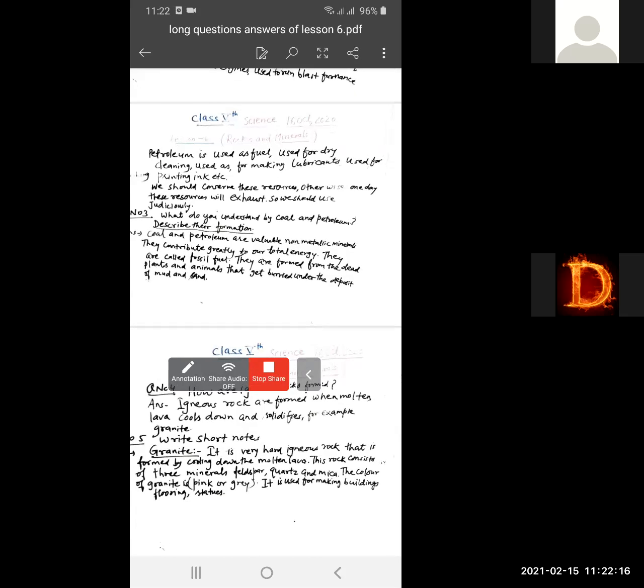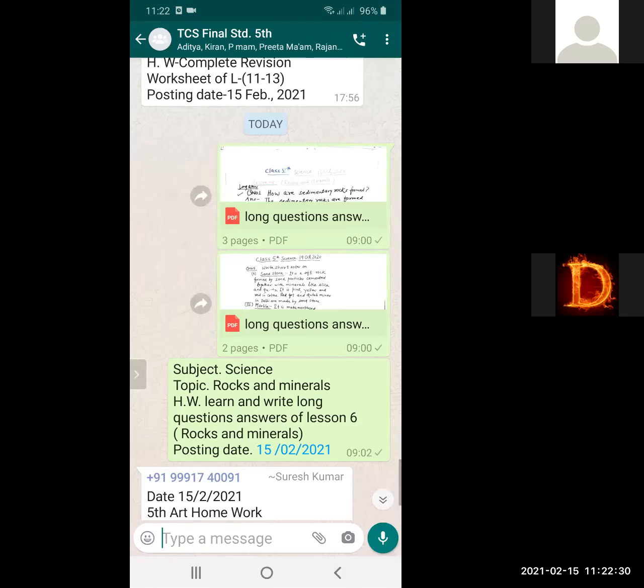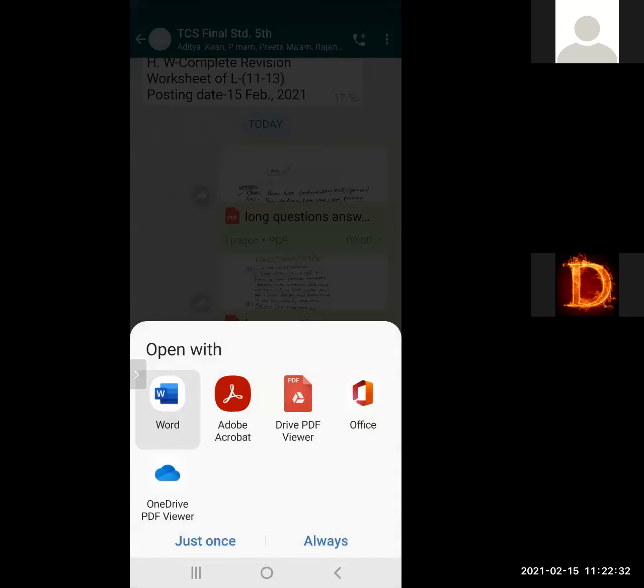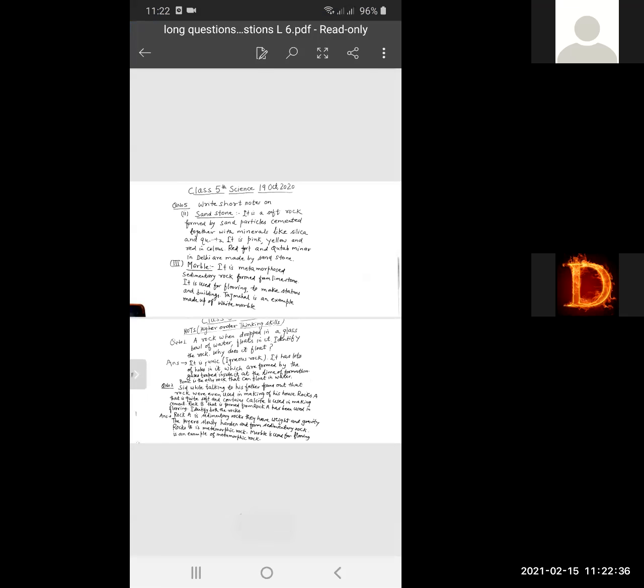Next, students, we will write down about sandstone. सandstone के बारे में पढ़ेंगे और मार्बल के बारे में. Clear, students? Now, sandstone.